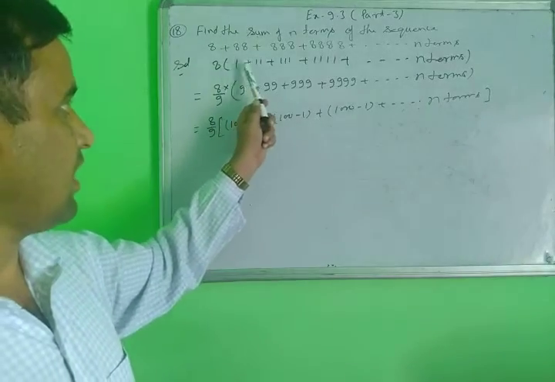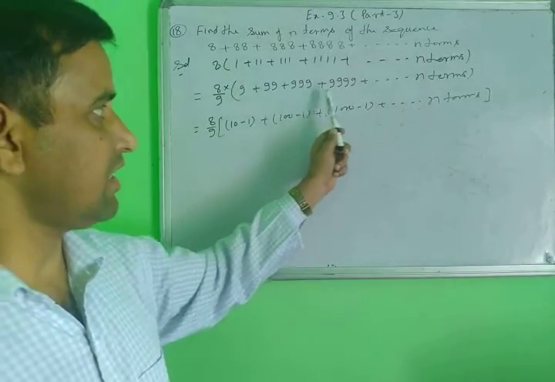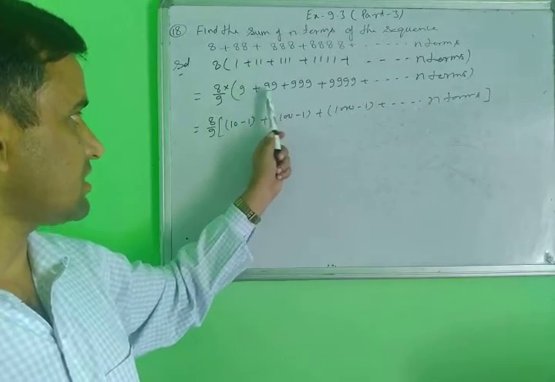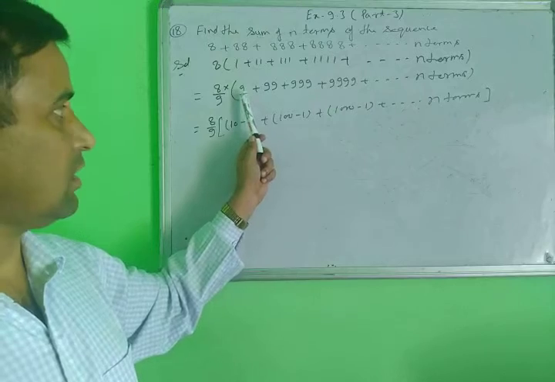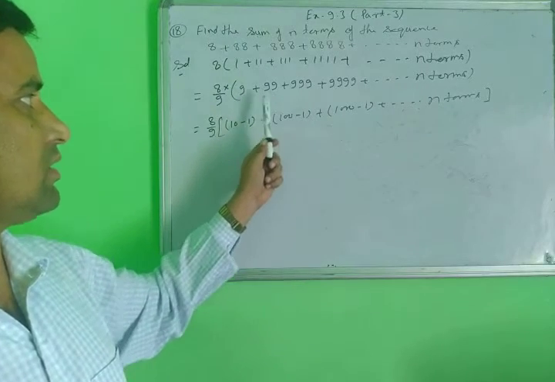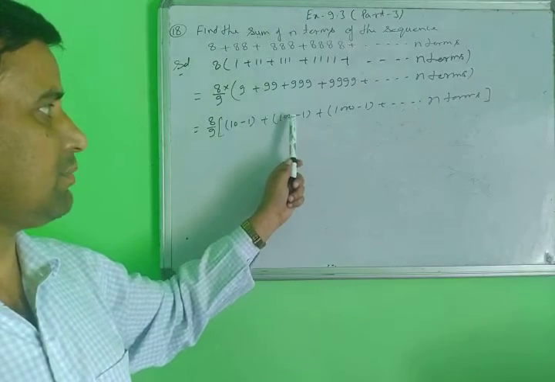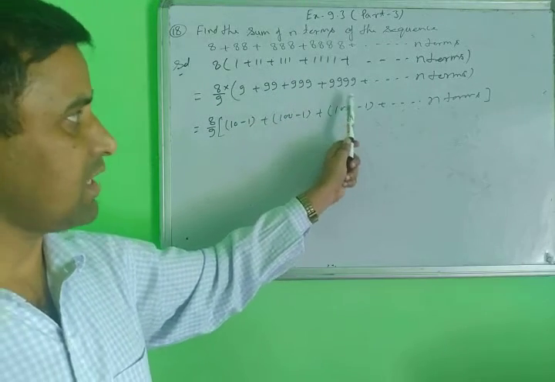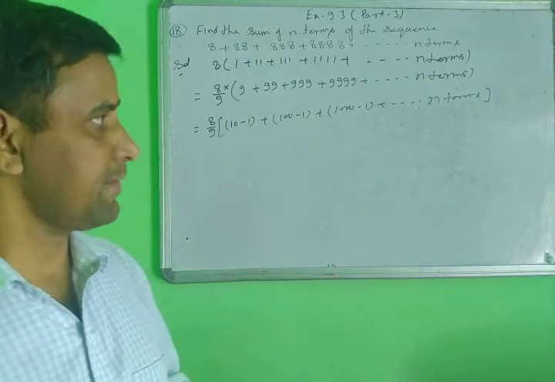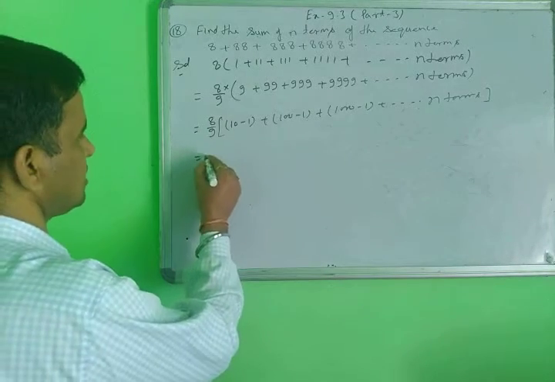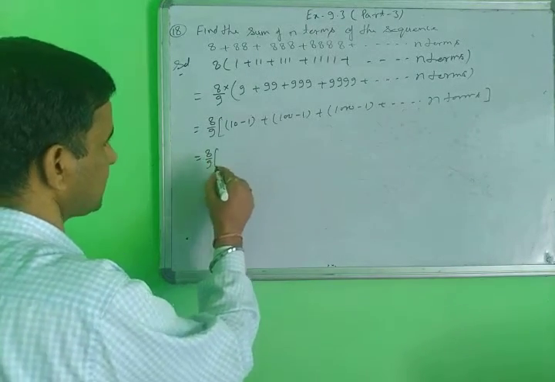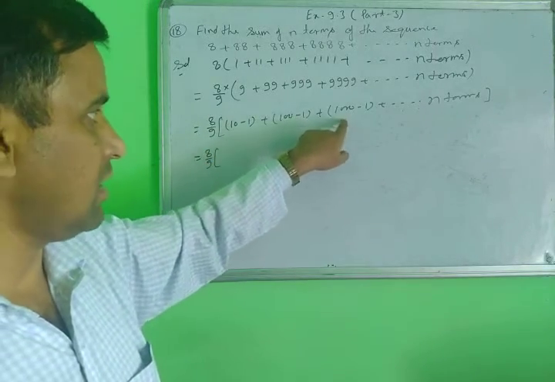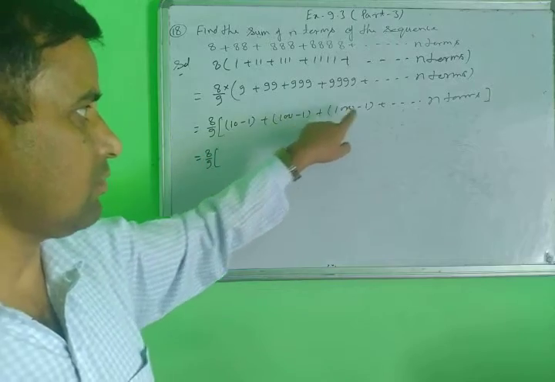First of all, you multiply and divide by 9 and write it in this form. Second, after this step, you will change this 9 into 10 minus 1, this 99 into 100 minus 1, and this 999 into 1000 minus 1. Every step you will change in this way. After that, keep 8 upon 9 outside. This will make two different series: 10, 100, 1000 and a second series 1, 1, 1, 1.